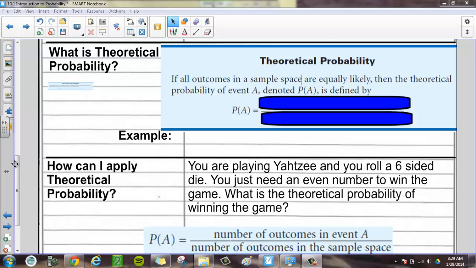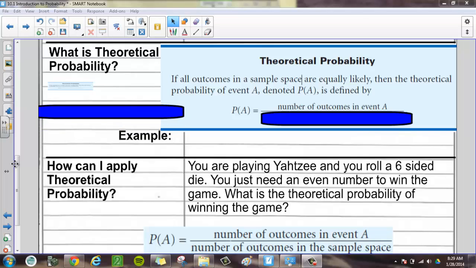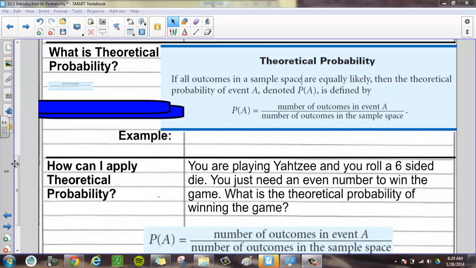Okay, now let's define what is theoretical probability. Well, here's the definition they give you in your book. Theoretical probability: if all outcomes in the sample space are equally likely, then the theoretical probability of event A, denoted by P(A), is defined by the number of outcomes in event A divided by the number of outcomes in the sample space.